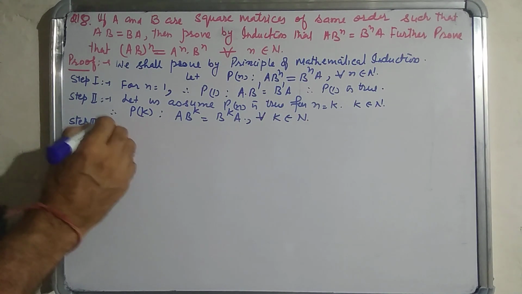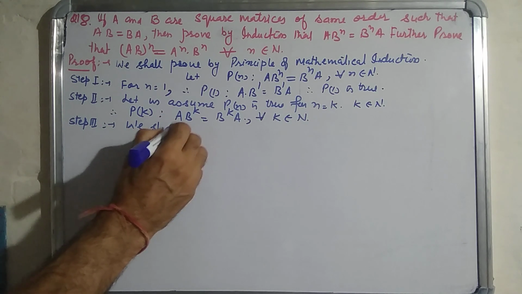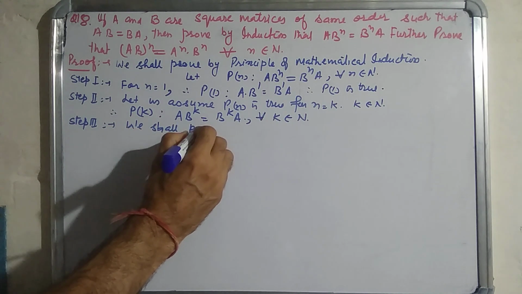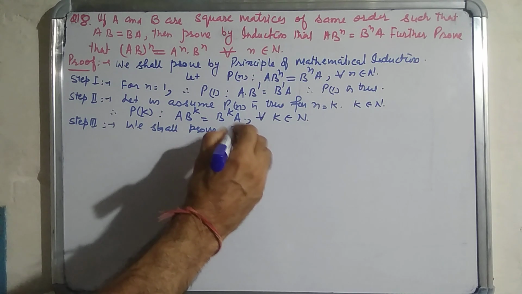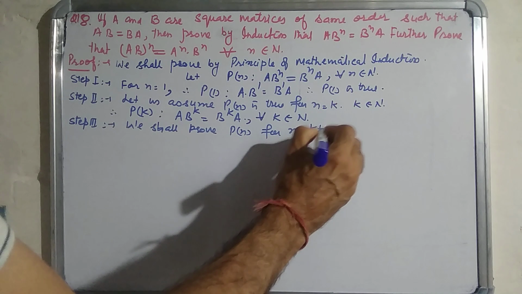Step 3. We shall prove Pn for n is equal to k plus 1.